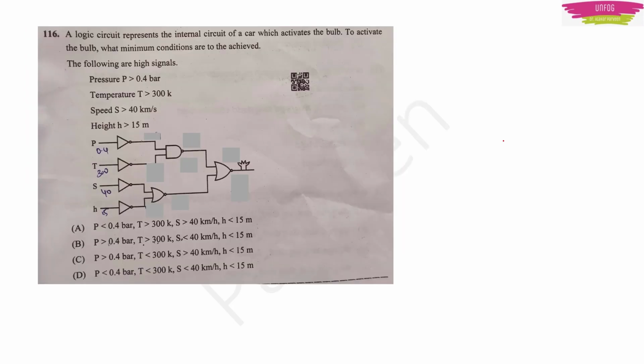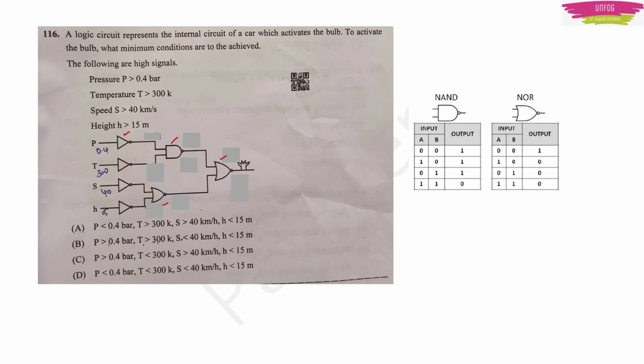Next question. A logic circuit represents the internal circuit of a car which activates the bulb. To activate the bulb, what minimum conditions are to be achieved? The following are high signals. They have given high signals for pressure, temperature, speed and height. Okay, here there is a NOT gate, then there is a NAND gate, then there is a NOR gate, then another NOR gate. Okay, let's see the truth table first.